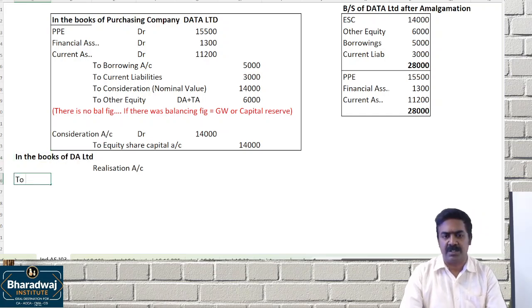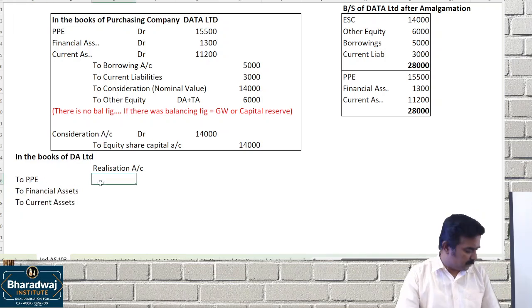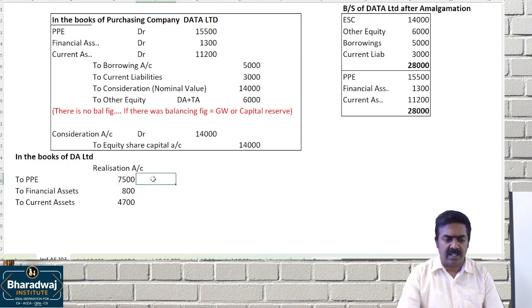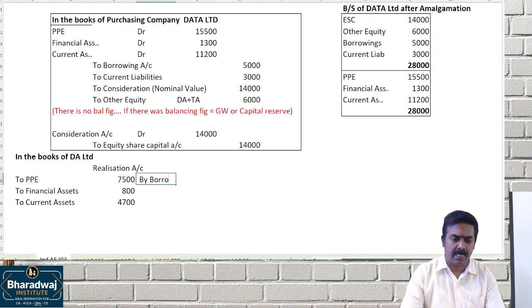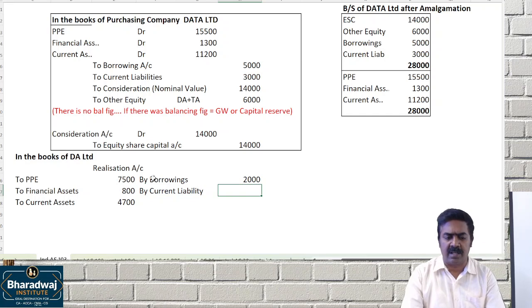First entry is realization account, debit to assets: plant, property, equipment, financial assets, current assets. What is the plant, property, equipment of the first company? 7,500. Financial assets? 800. Then current assets? 4,000. We'll transfer borrowings. Borrowings, how much? 2,000. Journal entry: borrowings, current liability to realization.